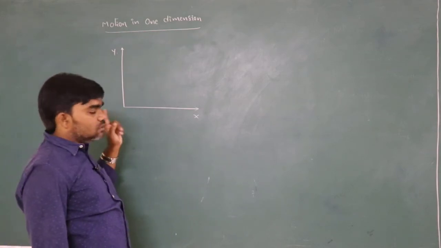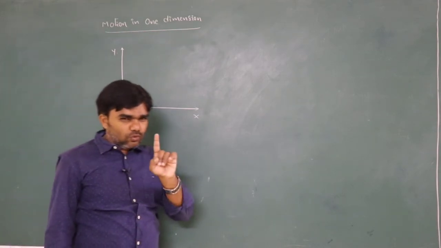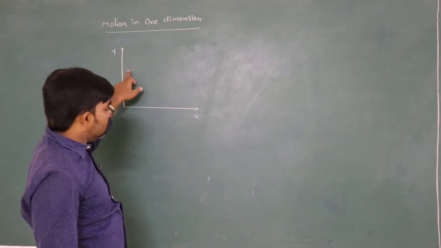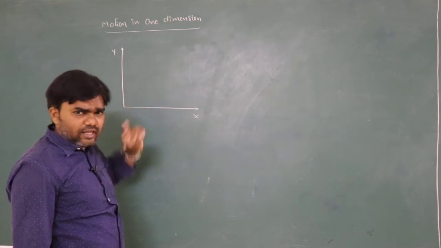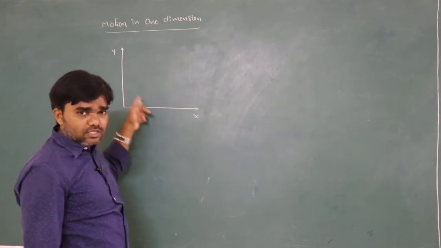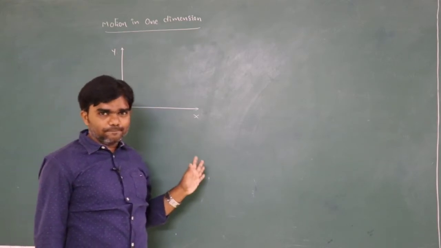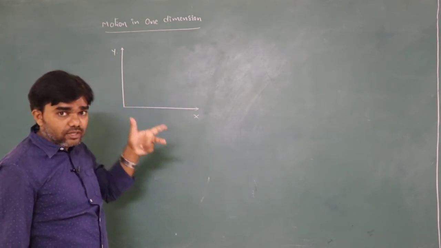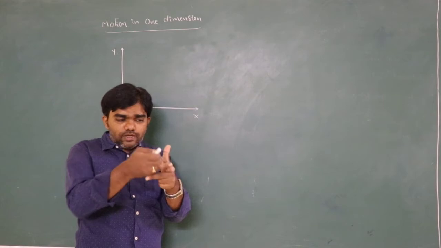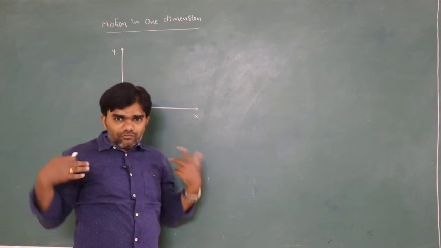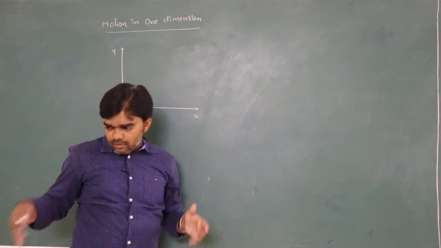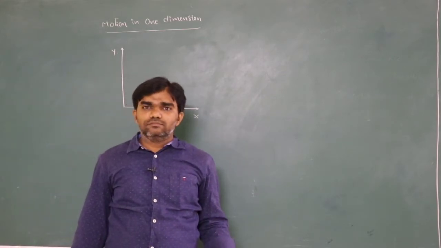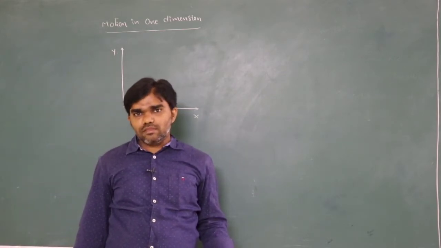One dimensional means motion of the body is confined to only one direction. Two dimensional means motion of the body must be in the xy, yz or zx plane, any two dimensions. And three dimensional motion means motion of the body is in three dimensions, x, y, z. For example, I am moving from this corner to that corner, that is a three dimensional motion.